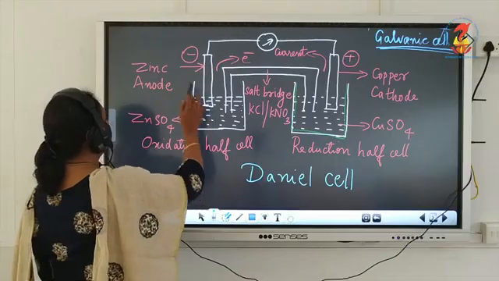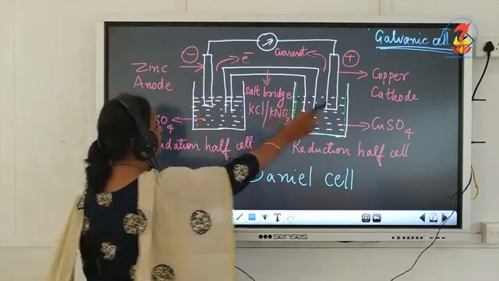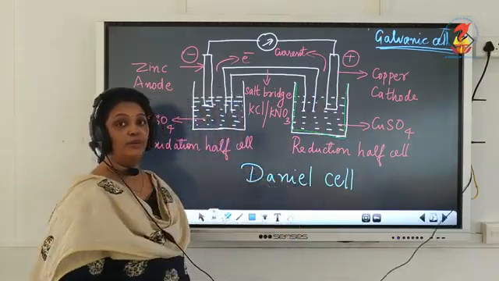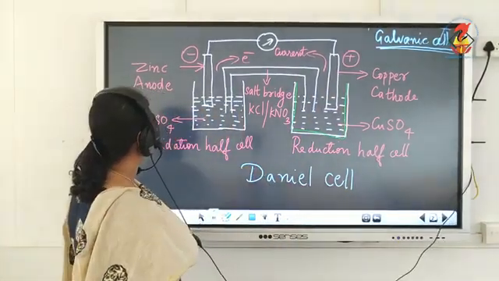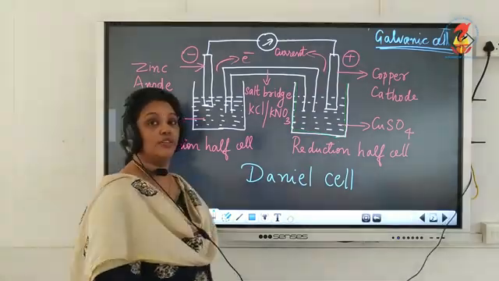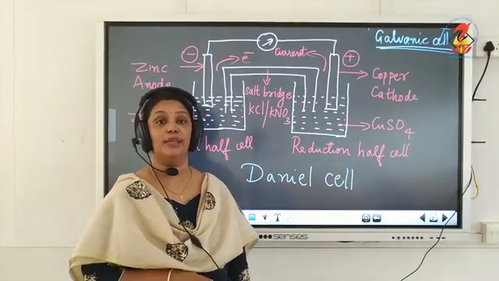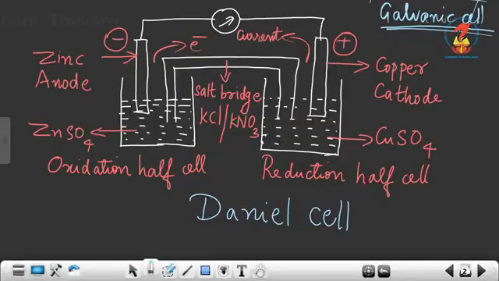Now here zinc acts as anode and copper acts as cathode. You can see the anode is negatively charged and cathode is positively charged in any electrochemical cell. When the cell starts functioning, the electrons will flow from anode to cathode and the current will flow from cathode to anode. So the movement of electron and current is in opposite direction.